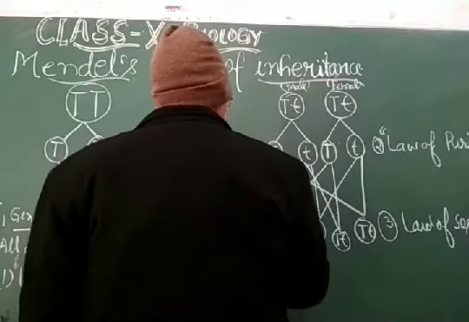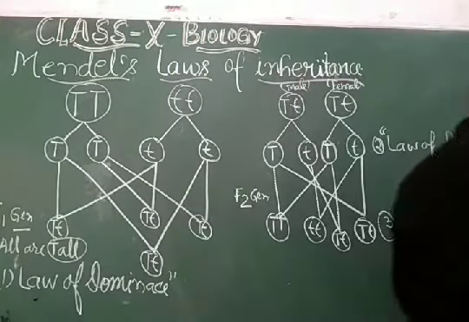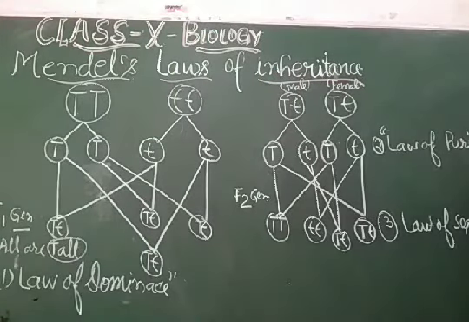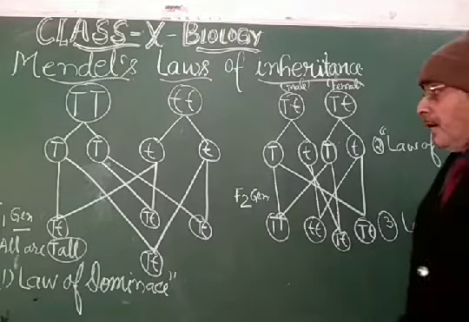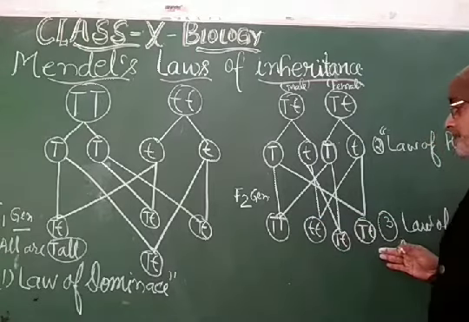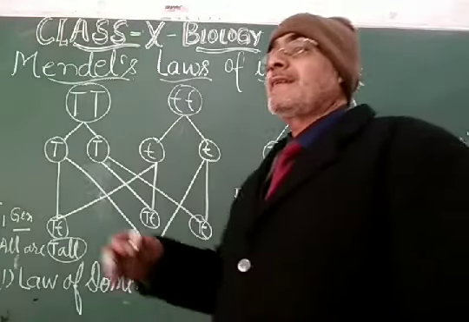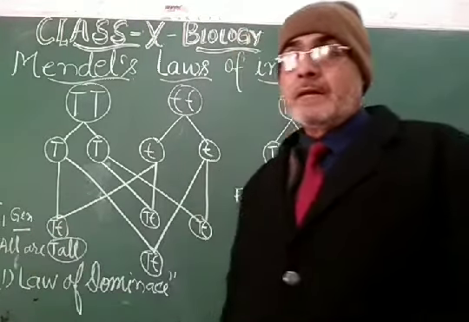This is the F2 generation, and this law of segregation states that the pure form and hybrid form, the pure form gets segregated when the next generation comes into existence.